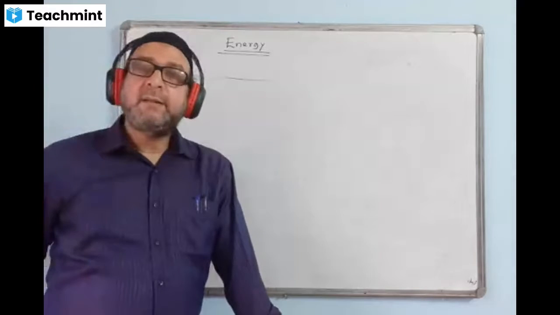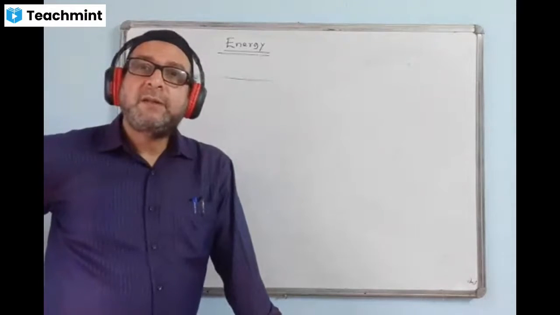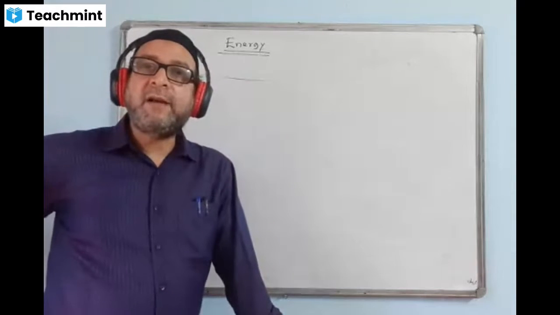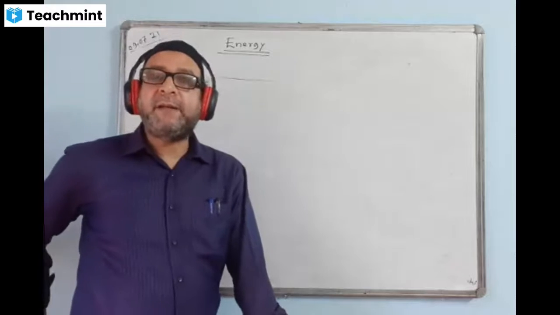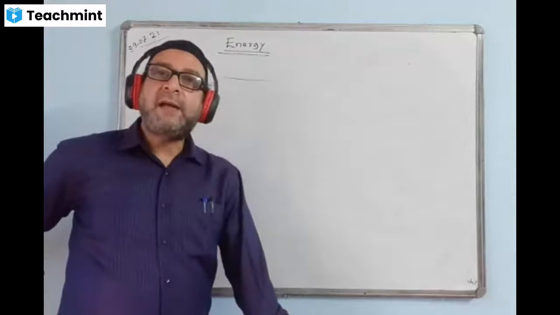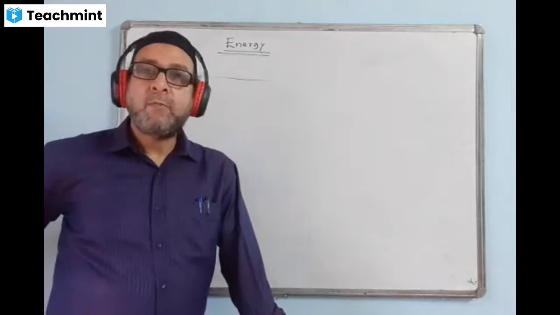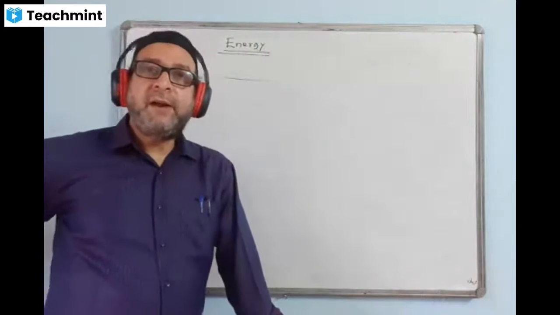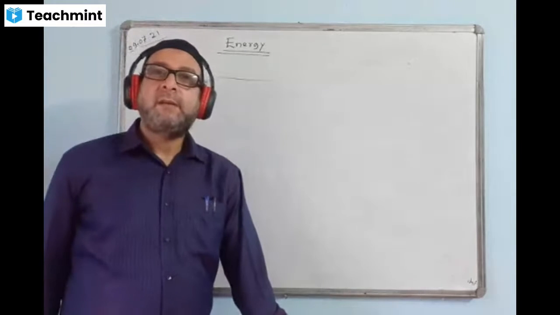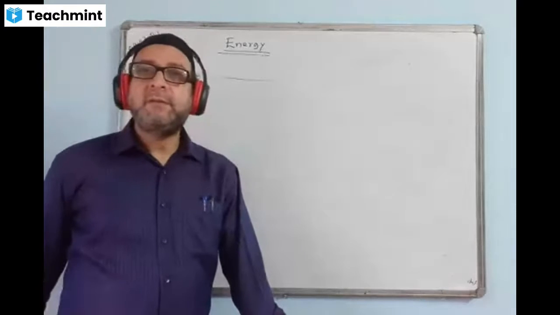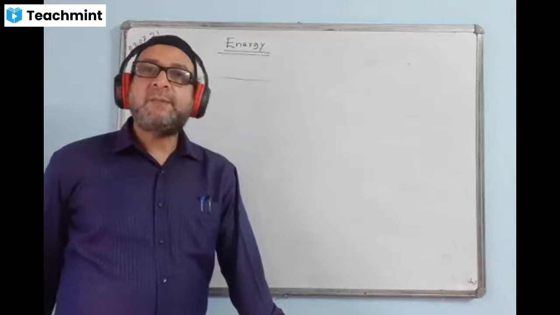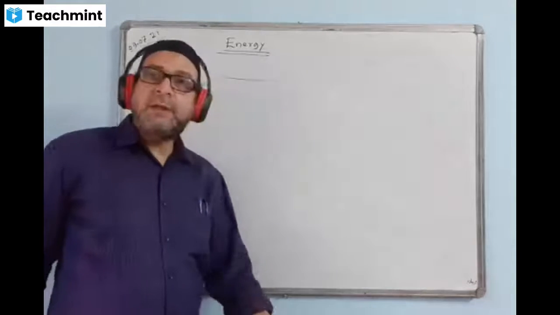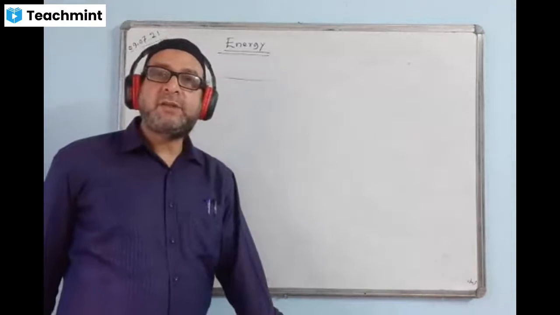A body of mass 10 kg is lying at a height of 5 meters. Find the potential energy possessed by the body.